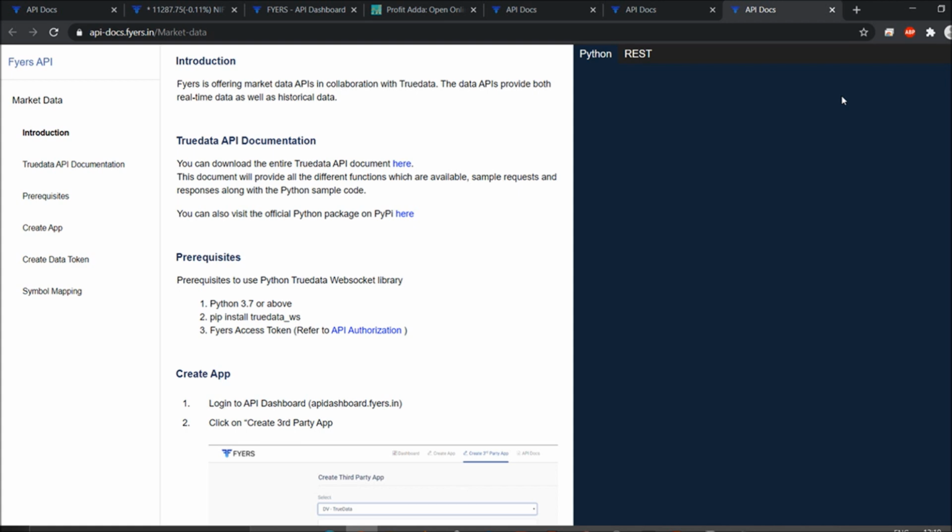If you already have an account in Zerodha or Upstox, and you need a Fires account, you can go for it as well, because you will definitely get diversification.